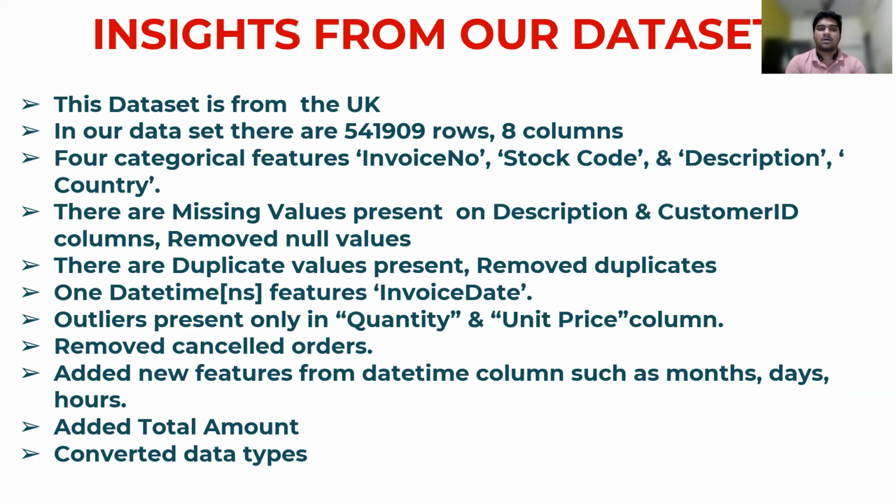There are a lot of missing values present in our data set, which can be seen in the description and customer ID columns, which have null values, and we have to remove all these. There are duplicate values also present, and we need to remove them.